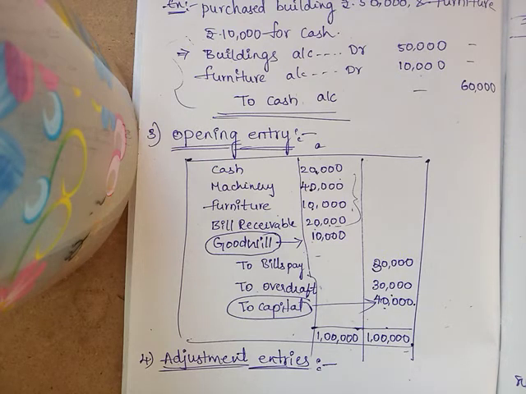To determine the effect, after selecting the type of account, we determine whether the items are coming in or going out of the business, whether the business is a receiver or giver, whether the business has made expenses or earned any income.